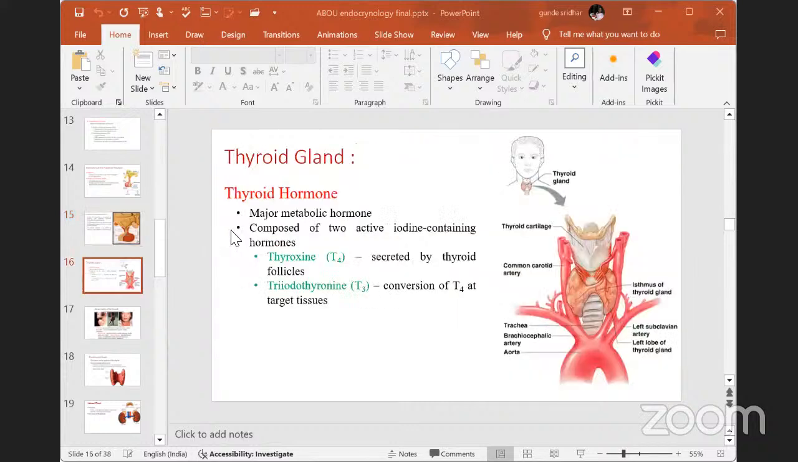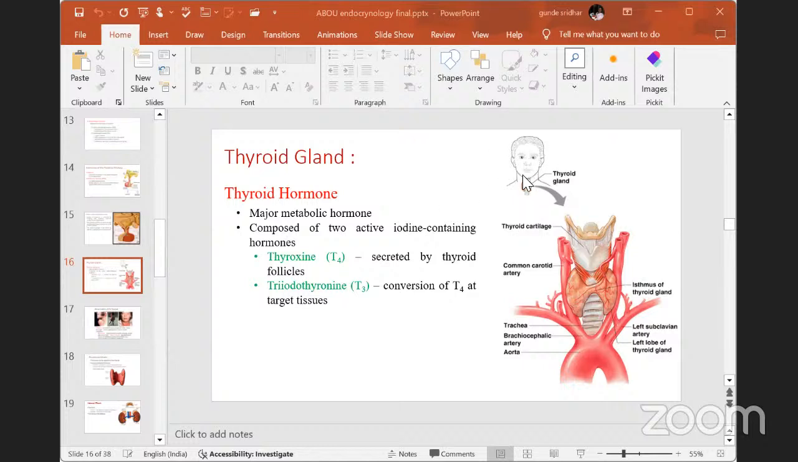The next gland is called the thyroid gland. Here I kept two diagrams. You can see the diagram. Wait for one minute. You can see this. I hope you are able to see these slides. Yes, sir. Yeah, very good.